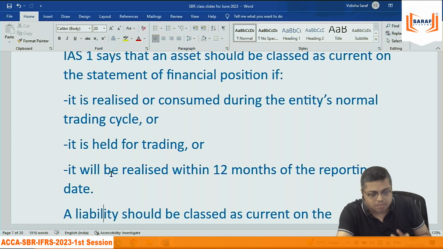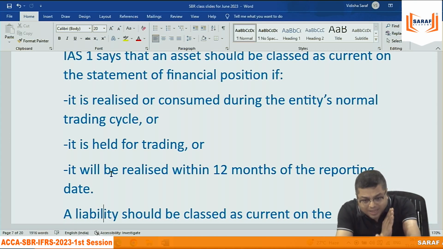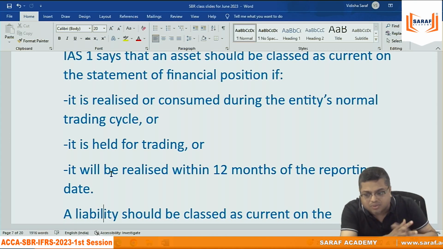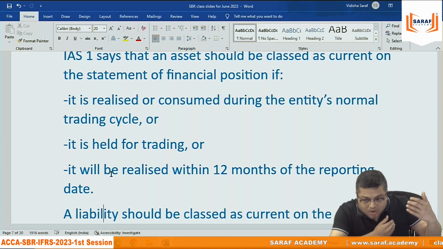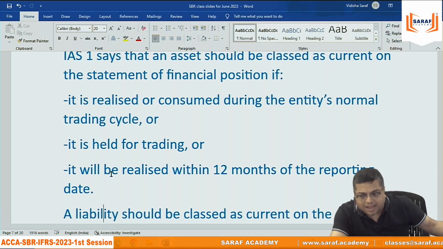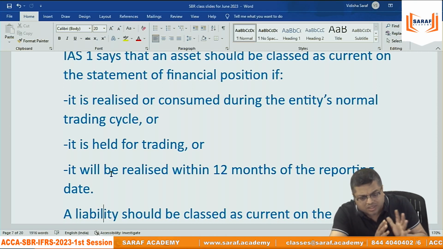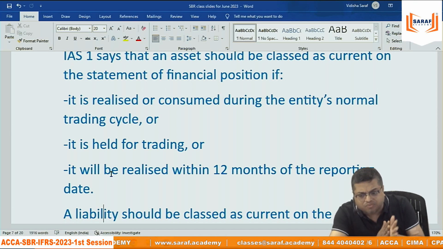Why? Because if the format is not the same, then we will not be able to understand the financials of an organization, even though we say ourselves that we are the experts in the finance field. When we will not be able to understand, how will a common layman understand if the financial statements are prepared with different presentation, different format and all that?